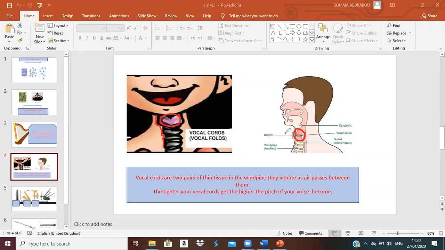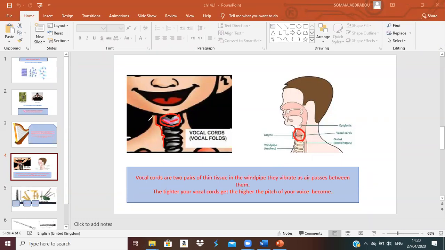Did anyone else have a question? Teacher, the vocal cords, where do they come from? It is inside your neck, Kareem. Inside your throat. This is the part that makes the sound. It's a small pair. Can you see the small pair here? And they make the sound. How do they make the sound?